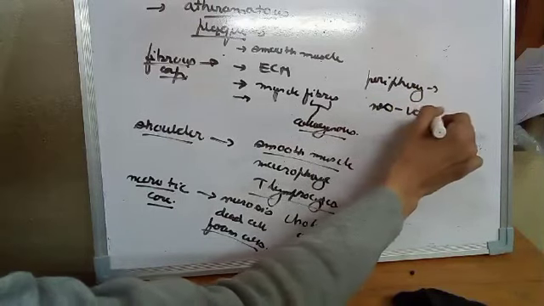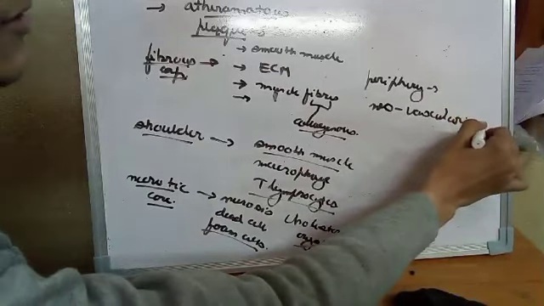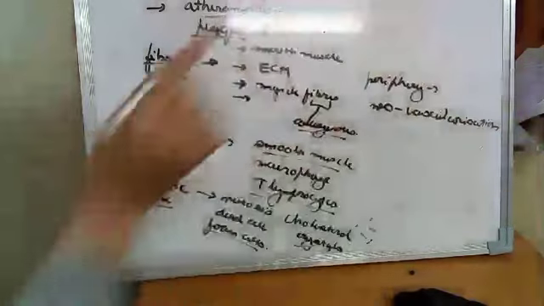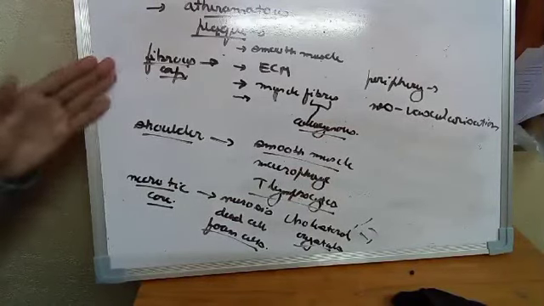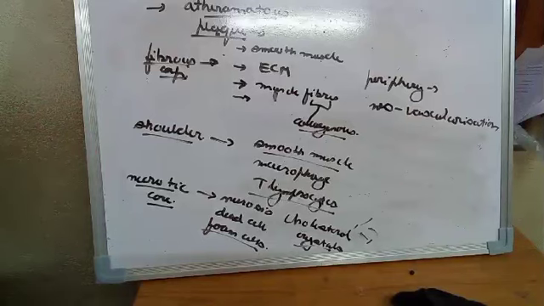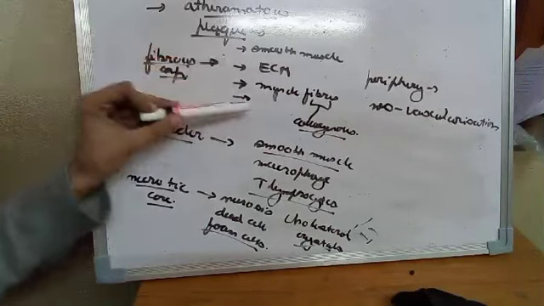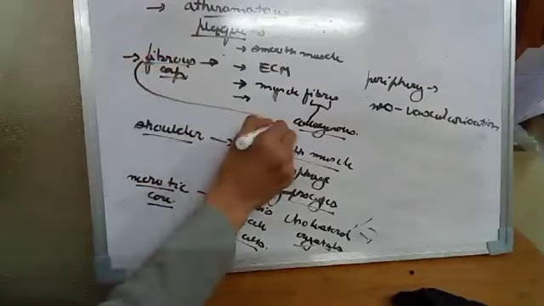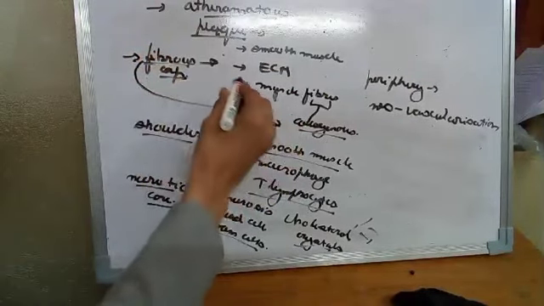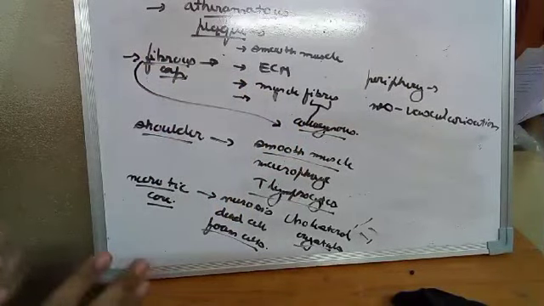So new blood vessel formation, neoangiogenesis, neovascularization around the atheromatous plaque. The atheromatous plaque consists of fibrous cap, shoulder, necrotic core, and periphery. The fibrous cap is composed of extracellular matrix fiber. Fibrous cap means there should be fiber. So what kind of fiber? The collagenous fibers. And we have smooth muscle and extracellular matrix composed of glycoprotein, proteoglycan, fibronectin, and other proteins.